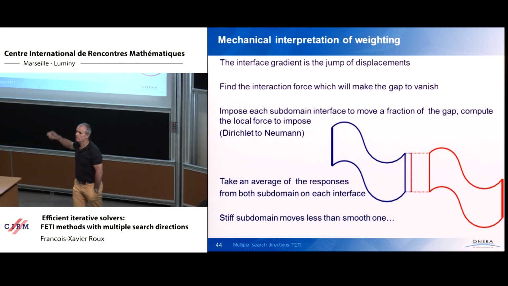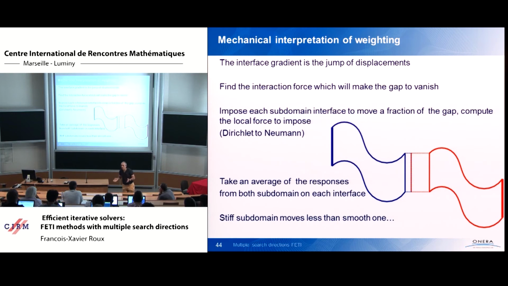This is the 1/2 in the case where the domains are similar, but it could be different from 1/2. I compute the force that I need to impose in this subdomain in order to get this displacement of a fraction of the jump. And I say, okay, my left subdomain, the result is W1. The subdomain 2, the result is W2, and the closest good response is something between 1/2 of D1 W1 plus D2 W2 with a weighting factor.